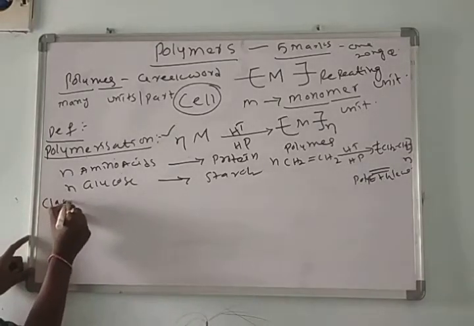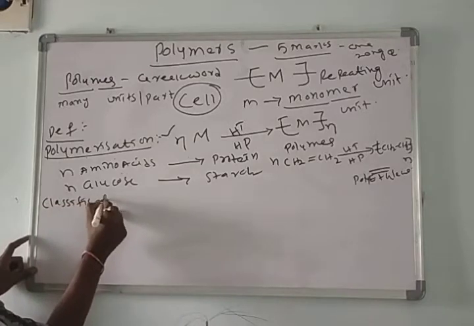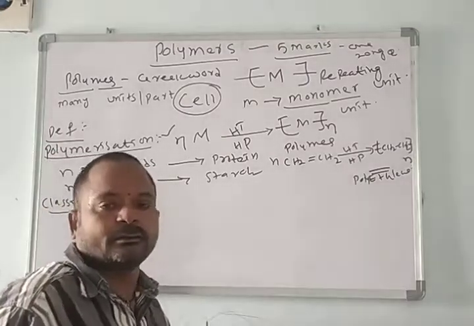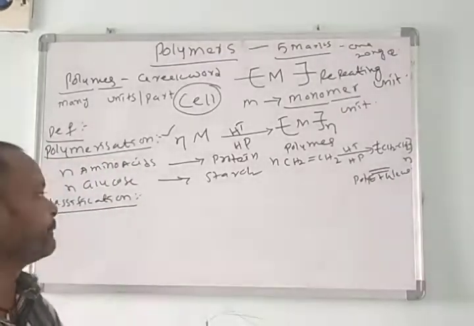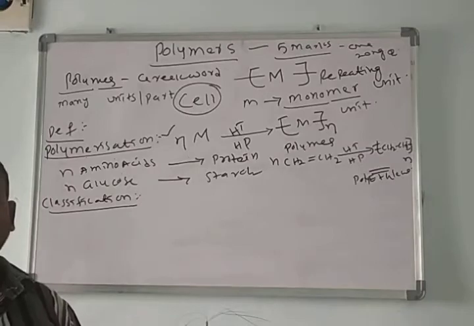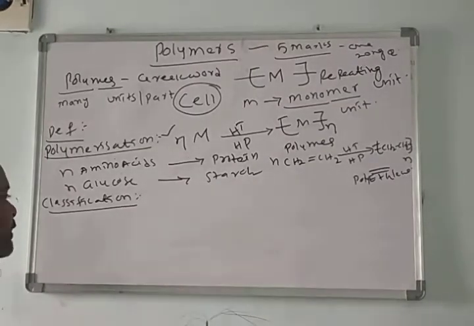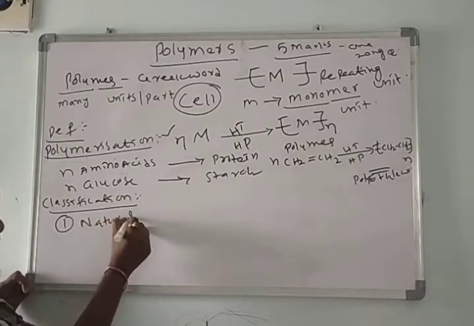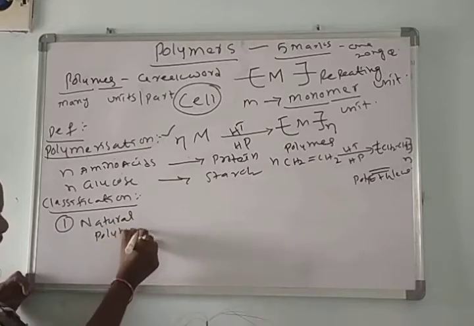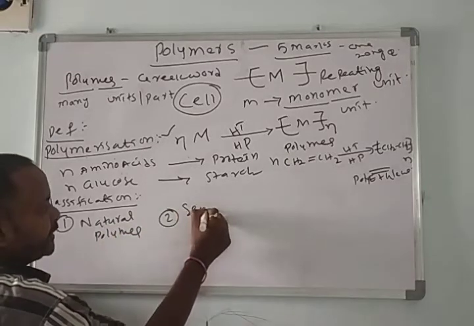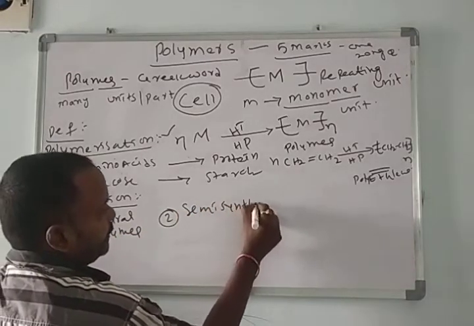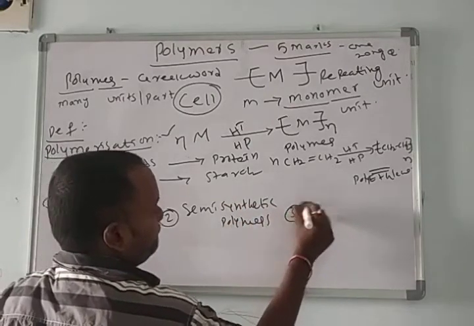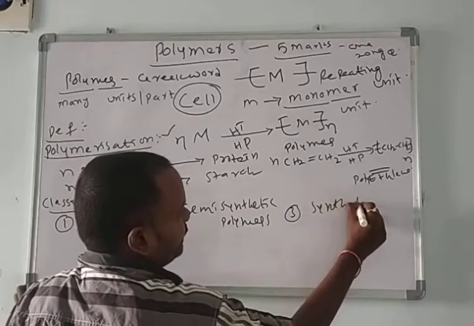Then see the classification of polymers. Based on the source, polymers are classified into three types. One is natural polymers. Second, semi-synthetic polymers. And third is synthetic polymers.